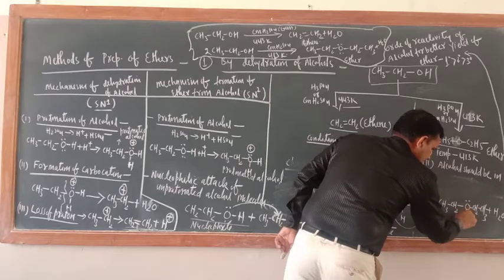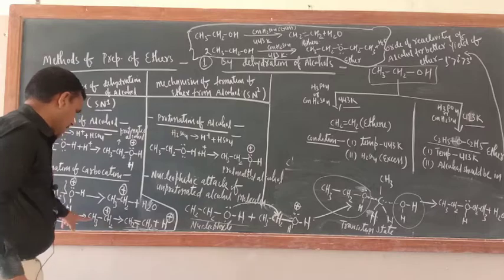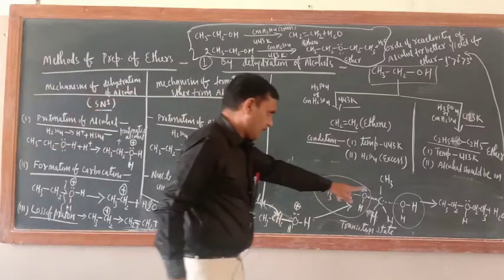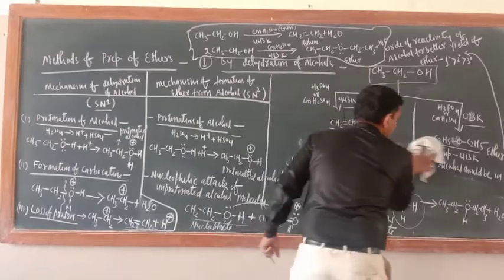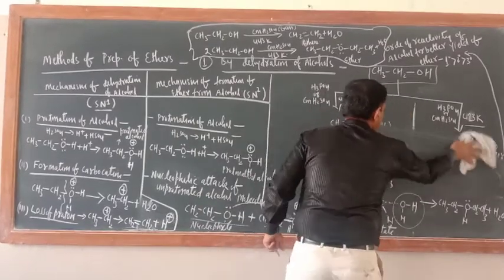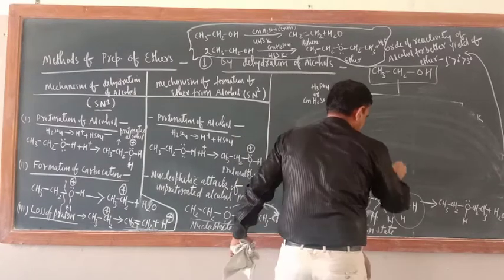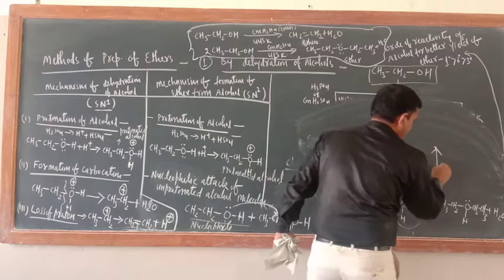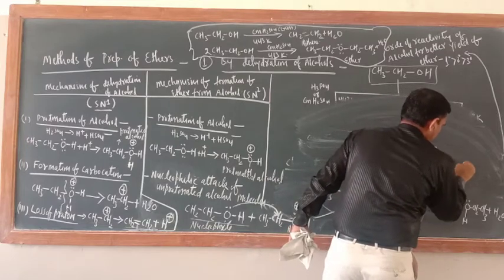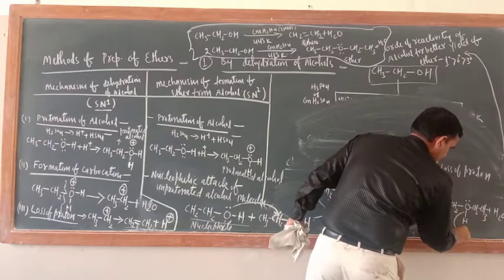Now just see here, what is the third step? Here the third step was loss of proton. Here also the third step is loss of proton only. Just see, this proton will be lost.